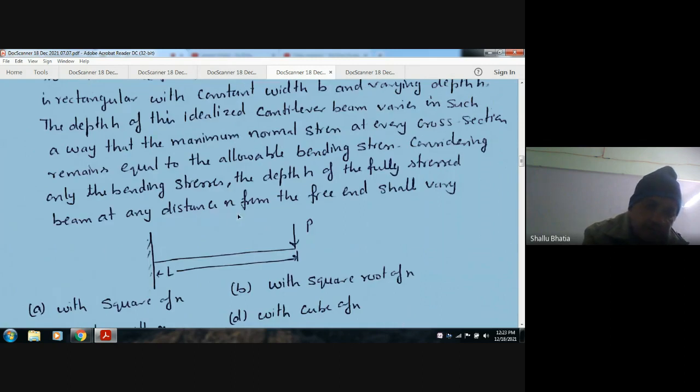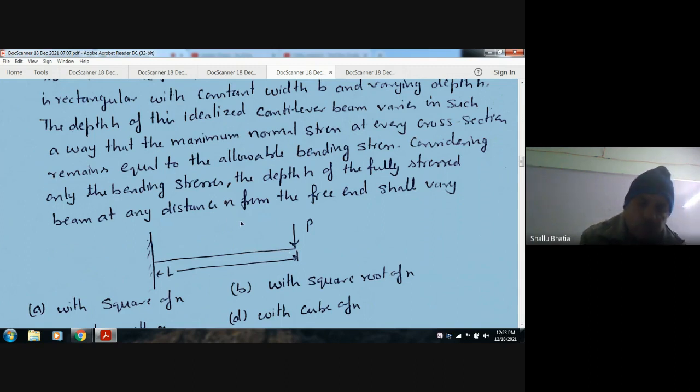So here it is given that the normal stress at every cross section remains equal to the allowable bending stress. So it means the normal stress is same everywhere here, and the depth is varying to make this normal stress equal at every section.